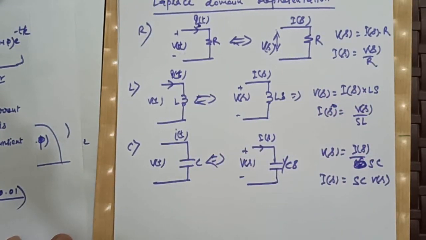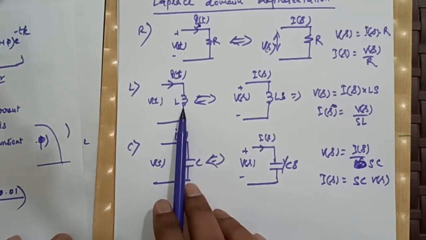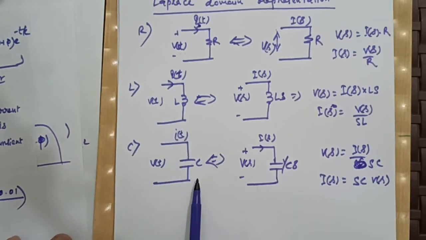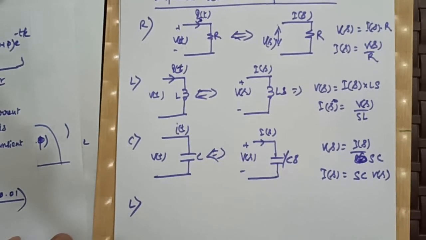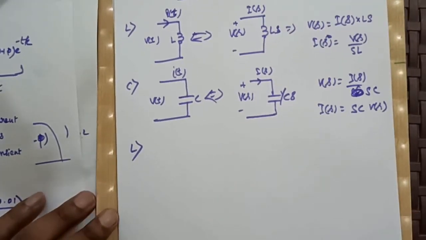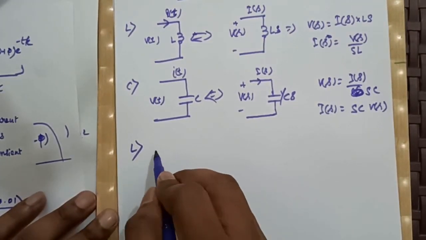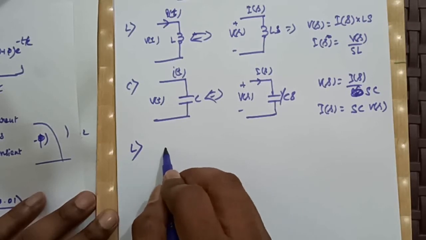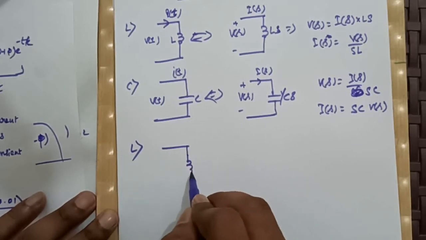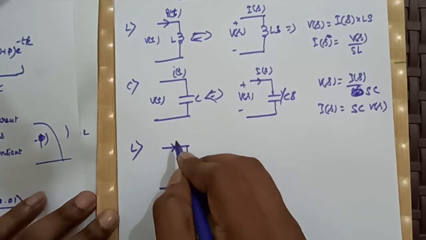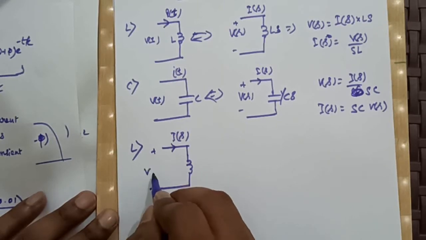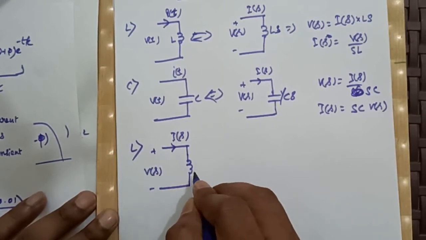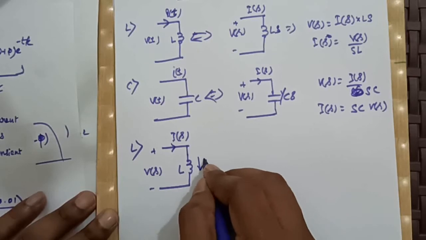Now these were the circuit representation of R, L and C in Laplace domain when there was no initial condition, means when there was no initial current through inductor or no initial voltage across capacitor. Now consider the case of initial condition, what will be the equivalent circuit in Laplace domain, right? So an inductor with an initial current already assumed. In Laplace domain, let us say this is I(s) and this is V(s), and this inductor has a current of I0.